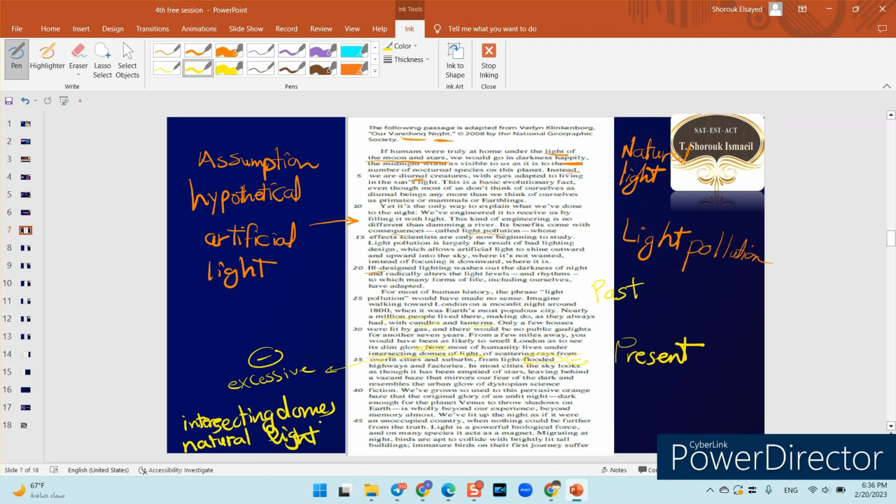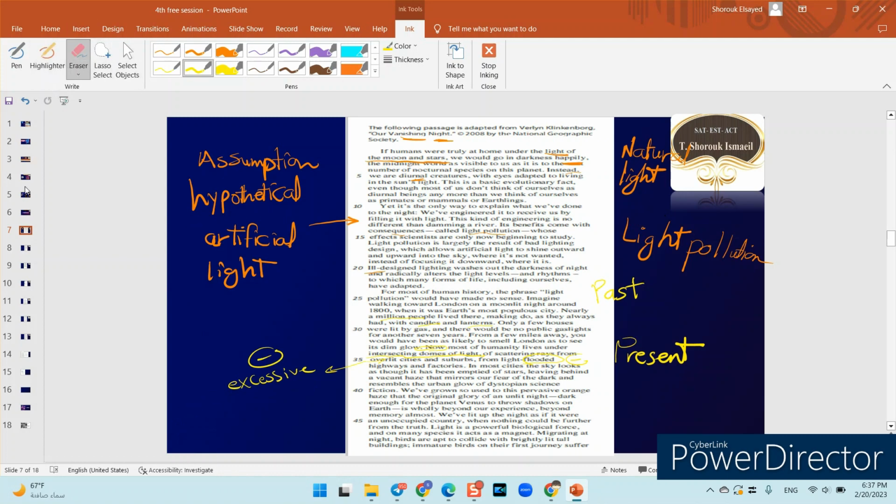No, actually, he doesn't mean so. Does he mean artificial light? Yes, he means artificial light. He doesn't mean natural light. So if we come to the idea of having intersecting zones of light, here he's talking about artificial light.